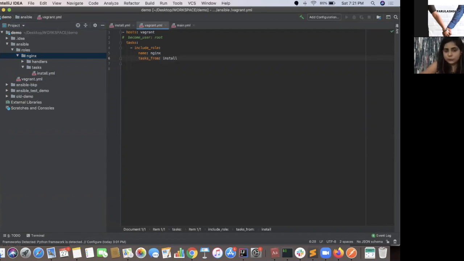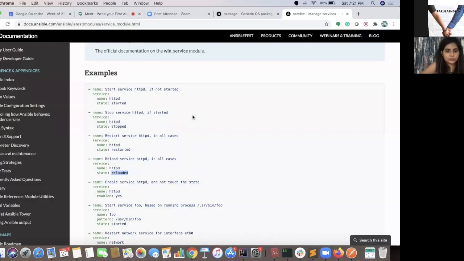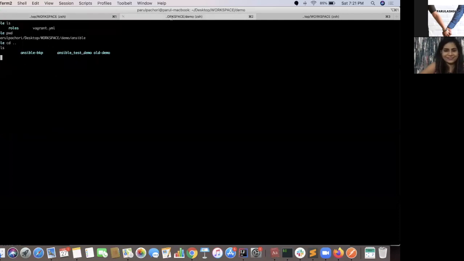There are other ways to achieve the same thing, but I'm trying to tell you the best way for now. Why I'm telling you to do it this way is because just by seeing your Ansible playbook, I can understand what it's doing. Just by seeing this, you can understand it's going to install Nginx for you. The Nginx task which is used is install, which gives you a heads up. Let's run this. Beware, it's going to fail, but we are going to run it anyway.